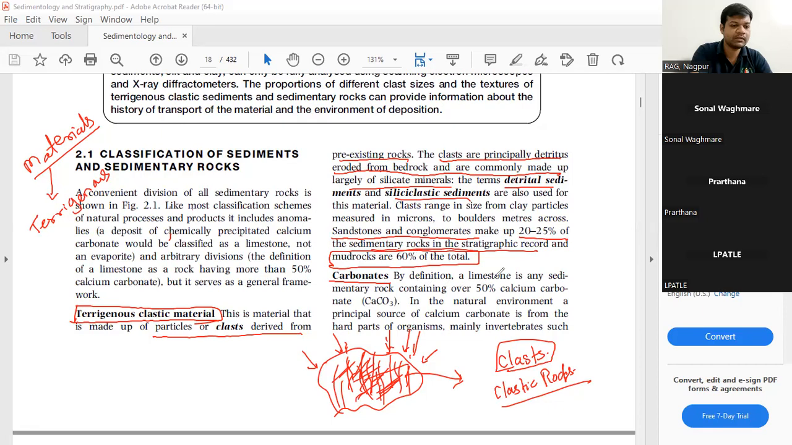Next. So these are clastic materials, the clastic rocks. Next is carbonates.